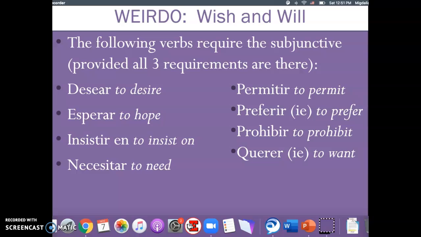Okay, so desear means to desire. Esperar means to hope. Insistir means to insist. Necesitar means to need. Permitir means to permit. Preferir means to prefer. Prohibir means to prohibit. And querer means to want.